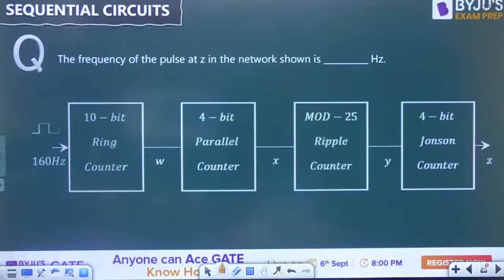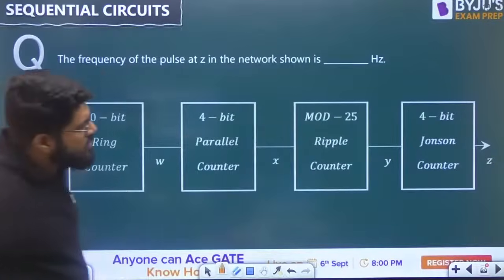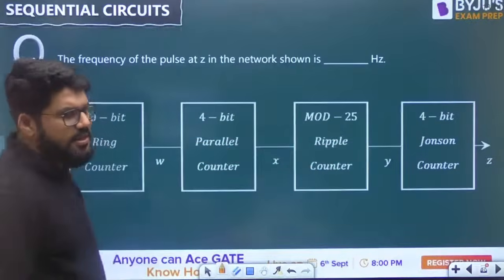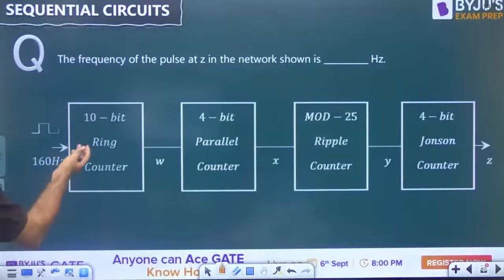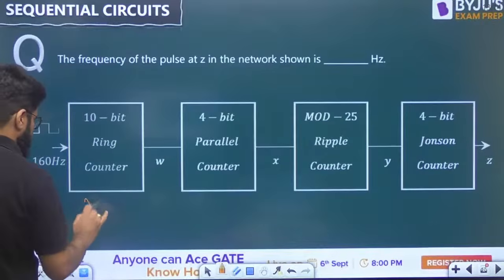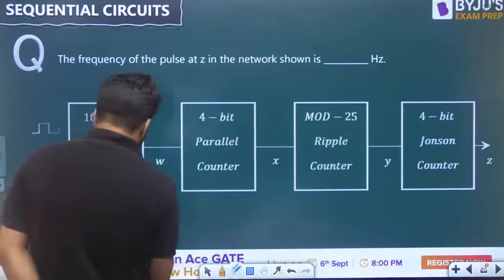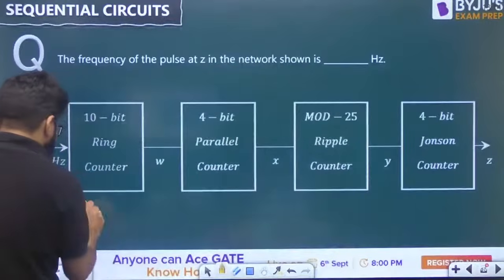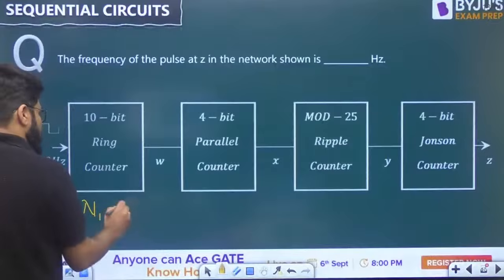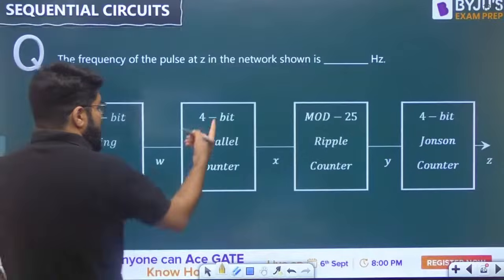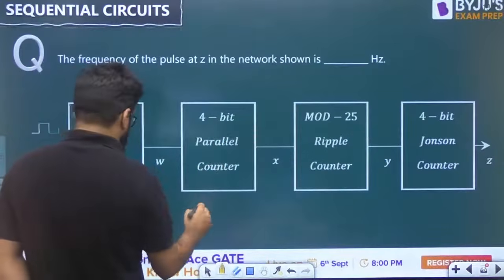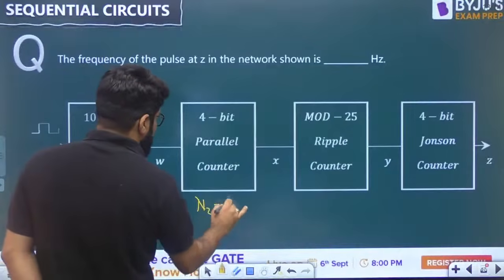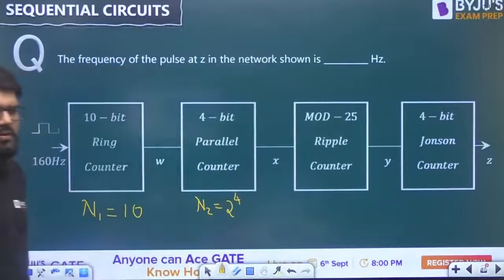The frequency of the pulse Z seen at the last is how much? So for a 10-bit ring counter, what is the mod number? What is the mod number of a ring counter, guys? It is equal to n. Parallel counter, just like a synchronous counter, if it is 4-bit, the number of states is 2 power 4.